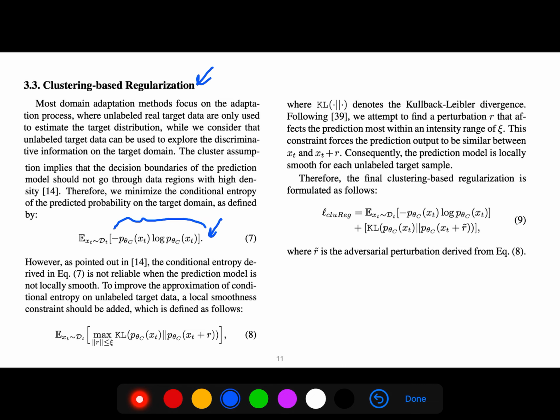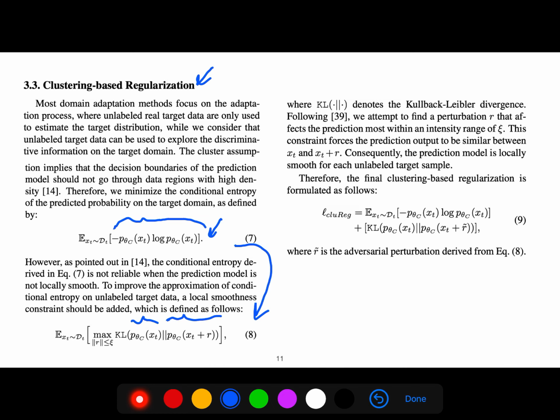However, as pointed out, the conditional entropy derived in this equation is not reliable when the prediction model is not locally smooth. So to improve the approximation of conditional entropy on unlabeled data, a local smoothness constraint should be added, which is defined as this maximum of KL divergence between these two distributions.